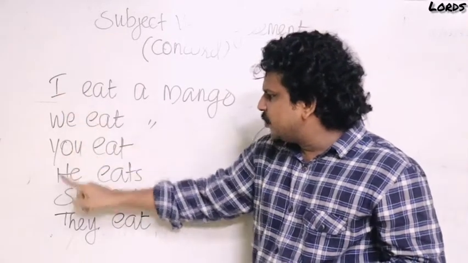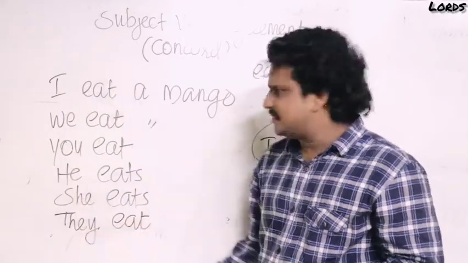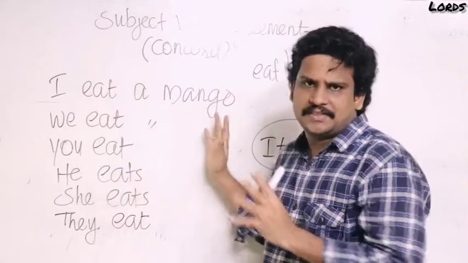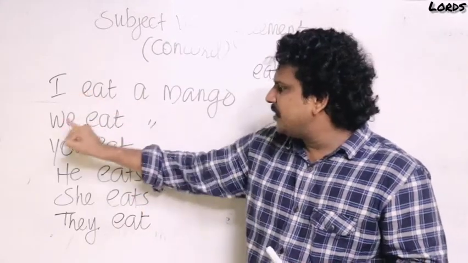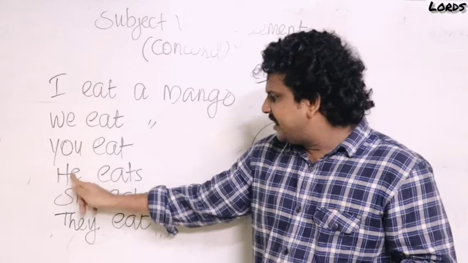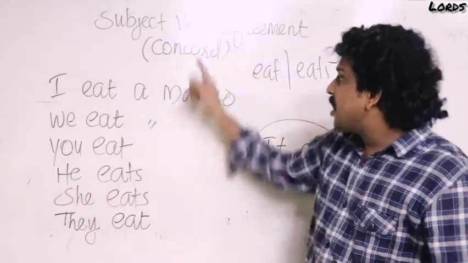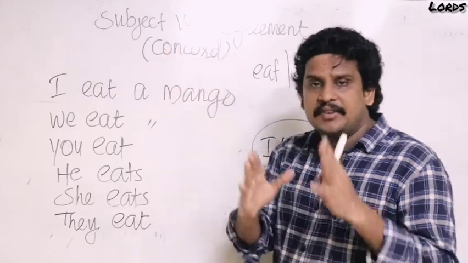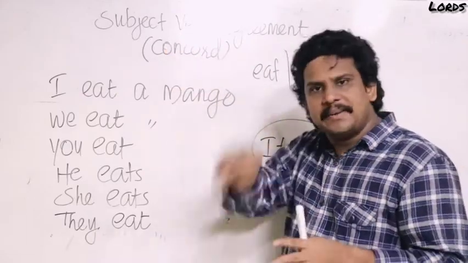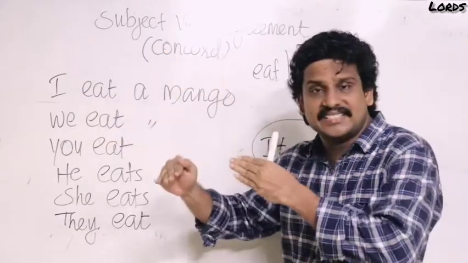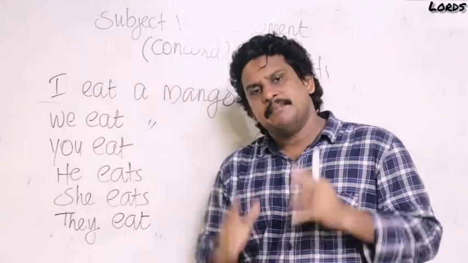I, we, you, he, she, they are subjects. Verbs: I plural, we plural, you plural. He, she, singular, it, singular, they plural. Okay. According to subject-verb agreement, a verb must agree with the subject in number and person. Singular subject takes a singular verb, plural subject takes a plural verb.